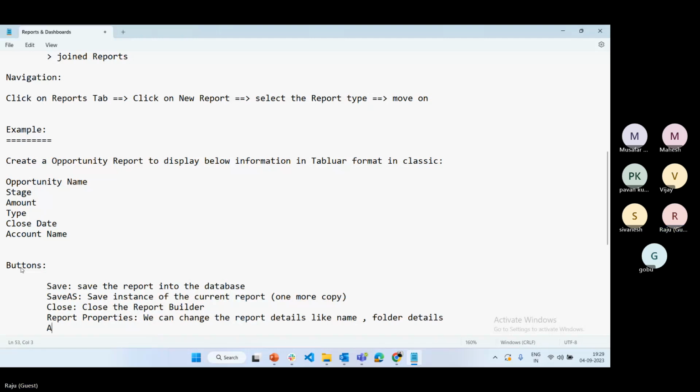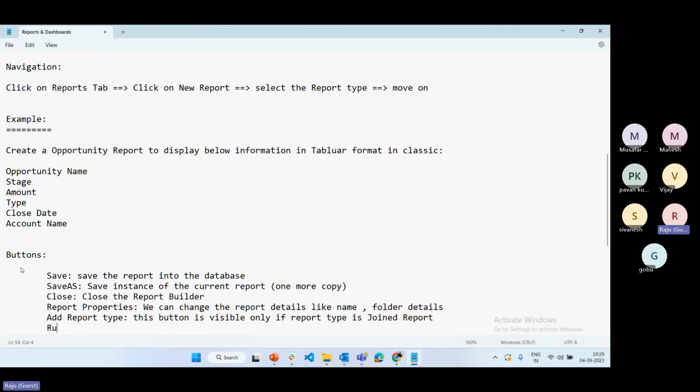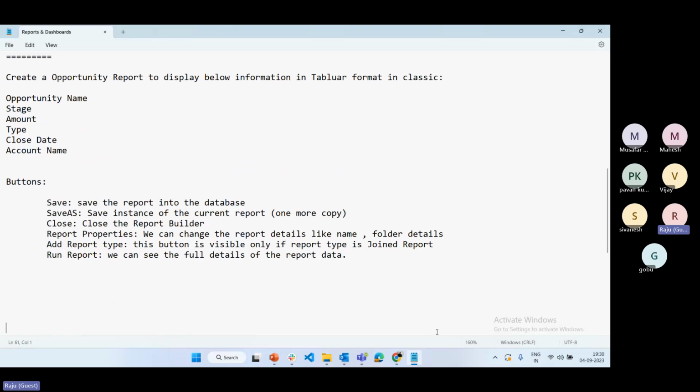And finally, add report type. This button is visible only if the report type is joint report. And finally, we have a button called run report. So we can see the full details of the report. Okay, report data. Hope you are clear on what buttons are available.